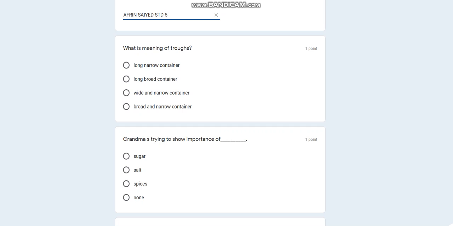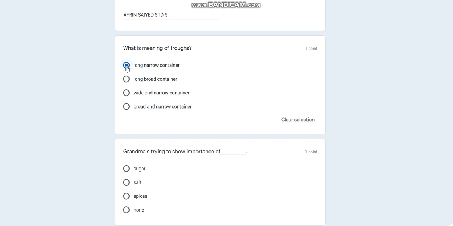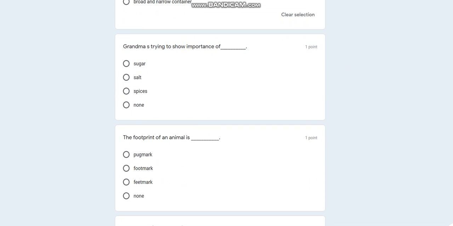So I know that the correct answer is long narrow container, so I'll tick on long narrow container. Now whether the answer is correct or wrong will not be known for now. I'll get to know whether I chose the correct answer or wrong answer after I submit my form. Once I have completed question 1, I'll move towards question 2.